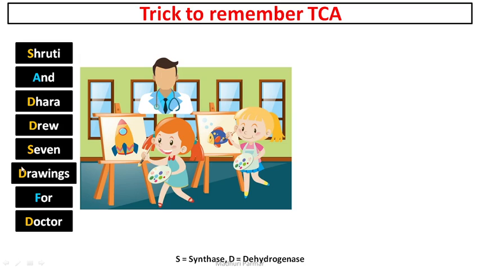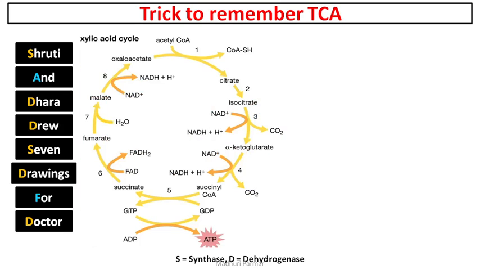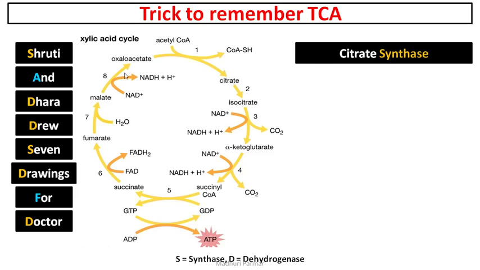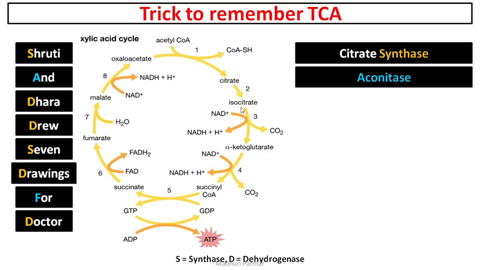All of the D's here are dehydrogenases. The only thing you have to remember is that before the dehydrogenase you have to put the name of the substrate, or of the product. Let us see one by one. So Shruti, the first one, is actually citrate synthase. You just have to put the name of the product, which is citrate. What are we synthesizing? We are synthesizing citrate in the first reaction, right? So citrate synthase. S for synthase. A is for aconitase. From citrate to isocitrate is the enzyme called aconitase.